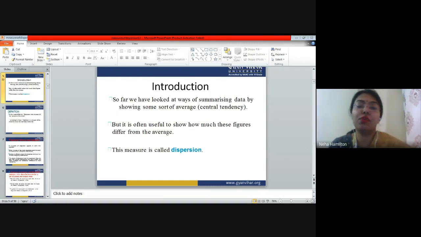So far, we have looked at ways of summarizing data by showing some sort of averages. Whenever I'm talking about averages, I'm talking about central tendency. Okay. But it is often useful to show how much these figures differ from the averages. The measure is called dispersion. See, if I take the average height of your class, what will I do? I will just combine the heights of all the individuals in centimeters, and I will divide it by the total number of individuals, which is 18.